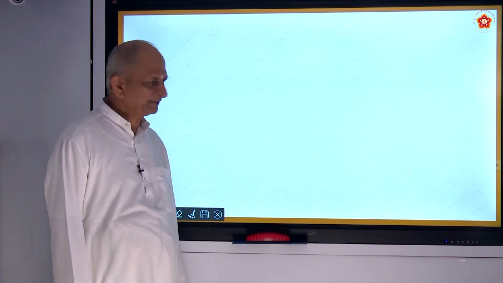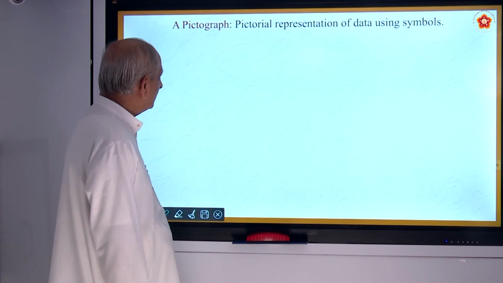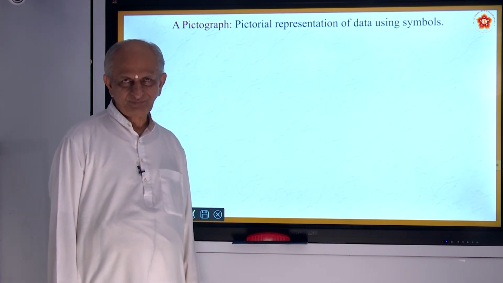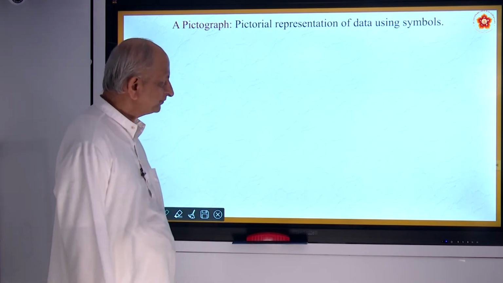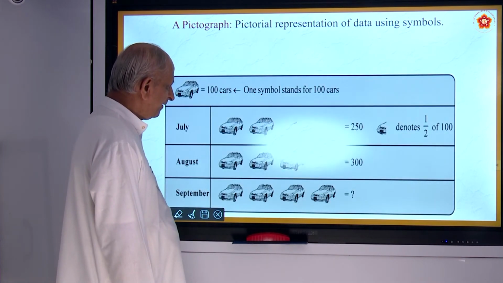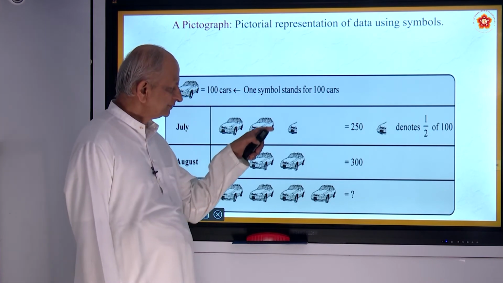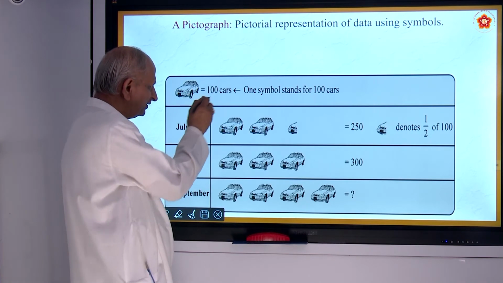Can I name some of the graphical representations? Yes, let us see. One of them is called a pictograph. A pictograph is a graph of pictures. For example, all of you know this is a picture of cars. Here one car means 100 cars.